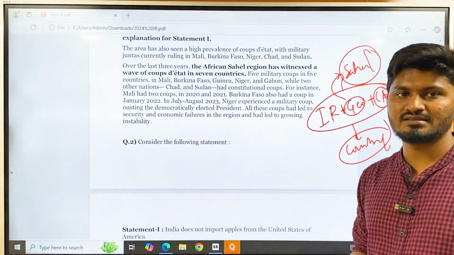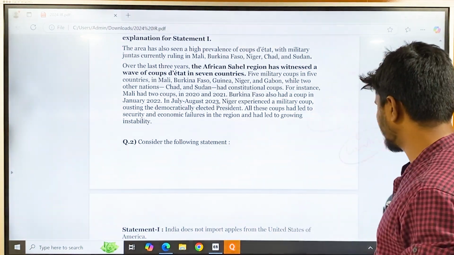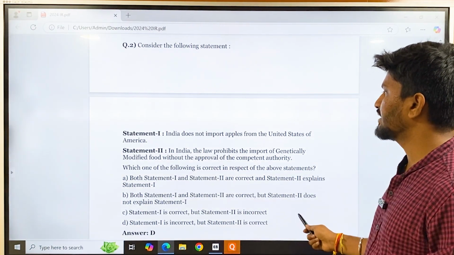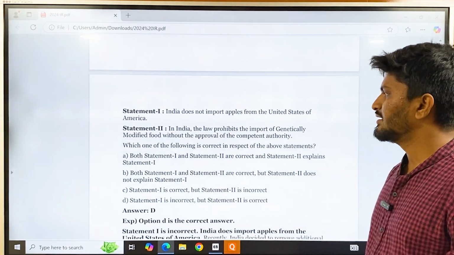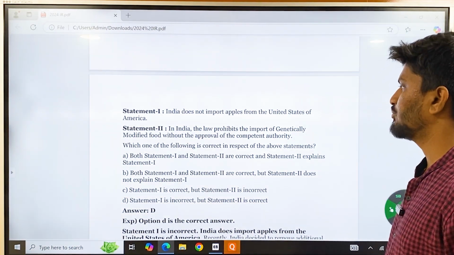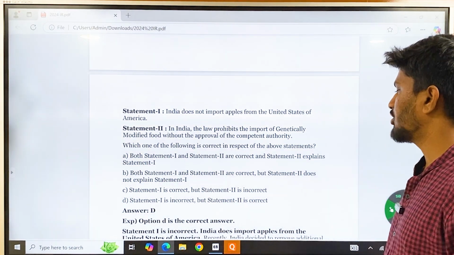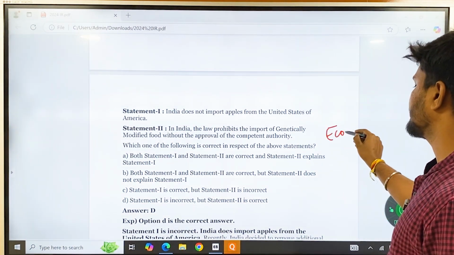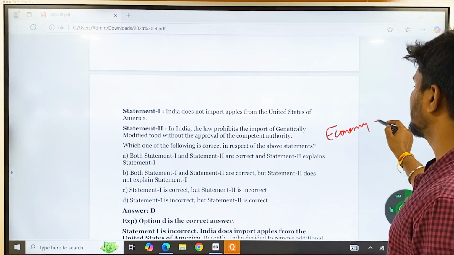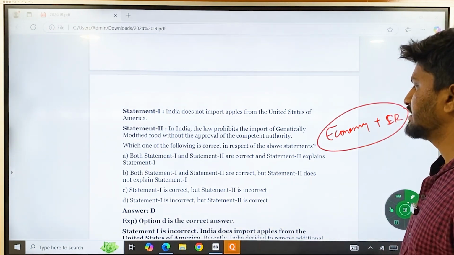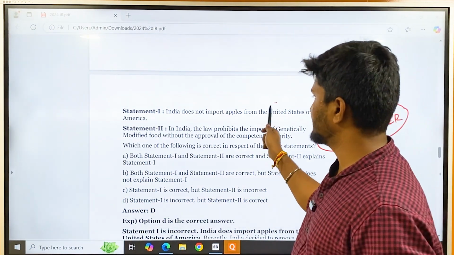Only then you can answer this IR question. And then consider the following statements. India does not import apples from United States of America. In India, law prohibits the import of genetically modified food without approval of competent authority. Okay, so here it is mixing economy plus IR. So here the answer is D, because statement 1 is incorrect.